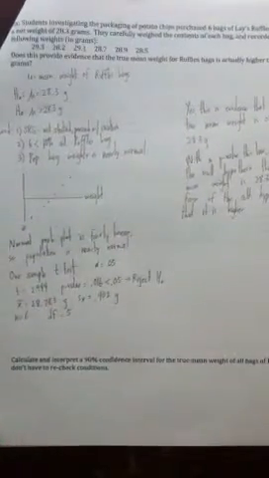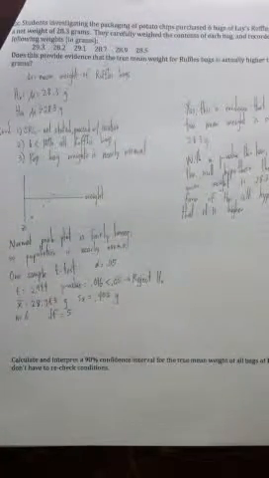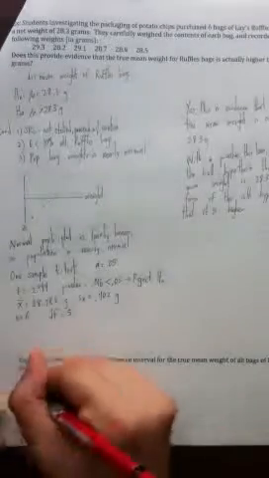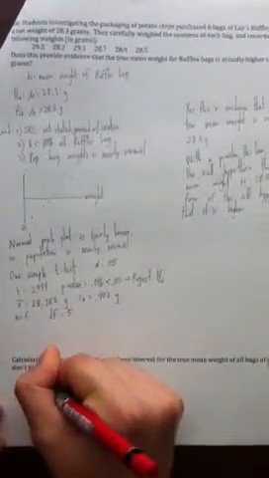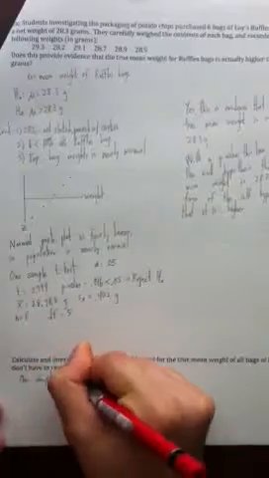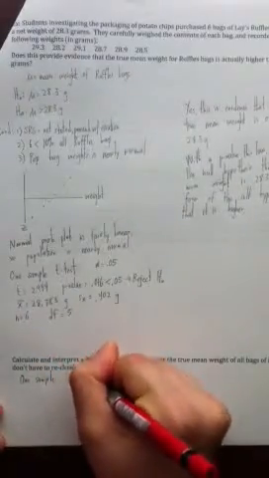Okay, so the next one says, calculate and interpret a 90% confidence interval for the true mean weight of all bags of Ruffles. You don't have to recheck the conditions. Okay, so we are going to do a one sample t interval.